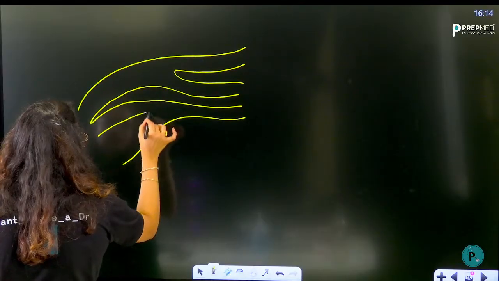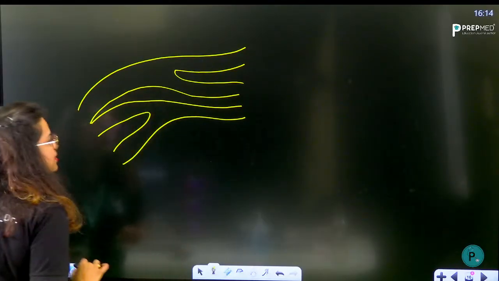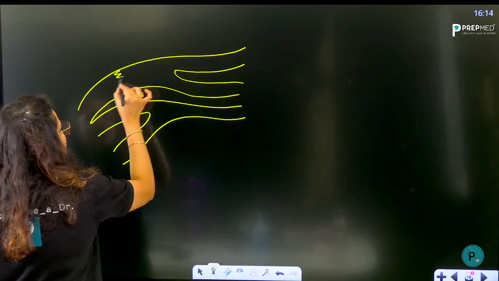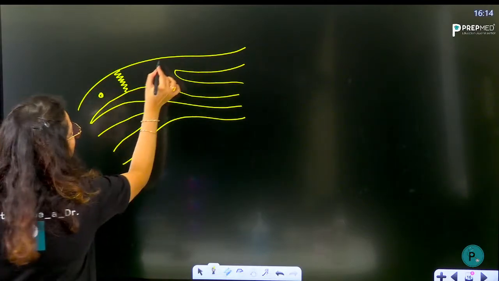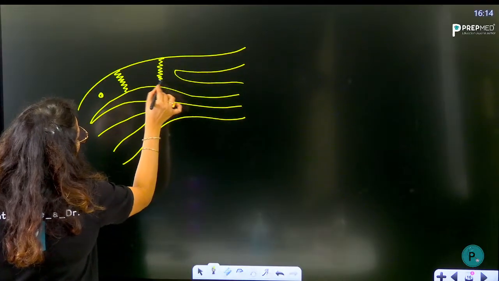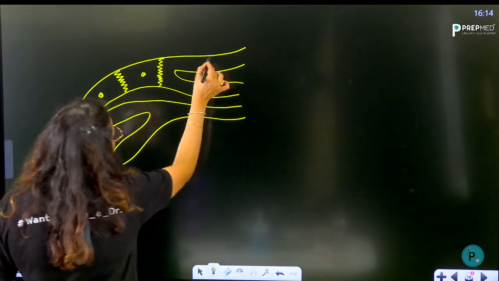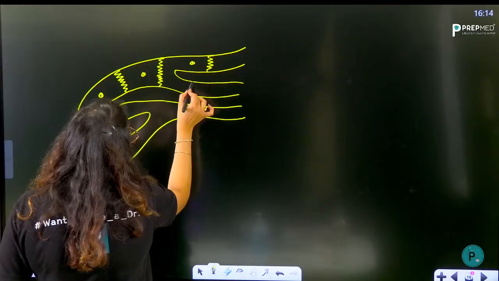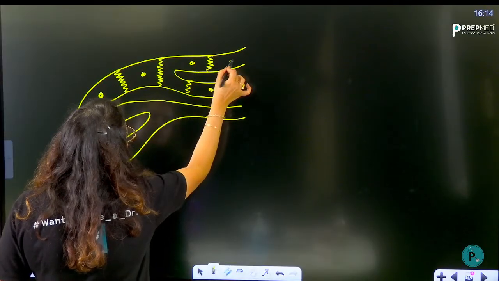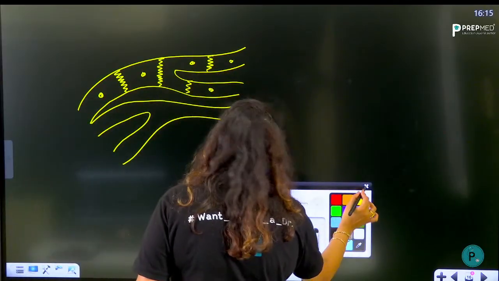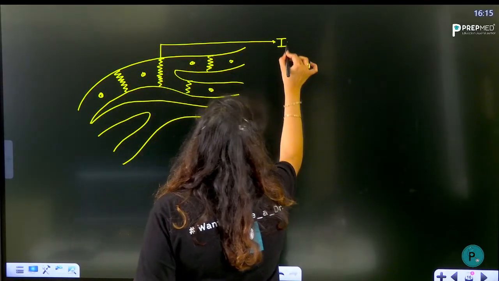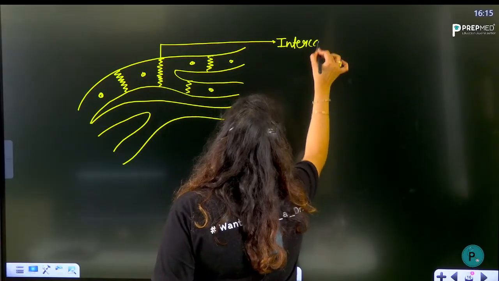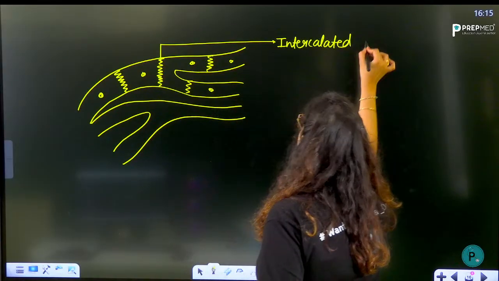Like this is my cardiac muscle fiber. Now this is a single fiber. This is one single fiber with a single nucleus. This is another fiber with another nucleus. This is another fiber, another nucleus, another fiber, and so on. Okay, this one is called an intercalated disc, which joins one muscle fiber to the next muscle fiber.